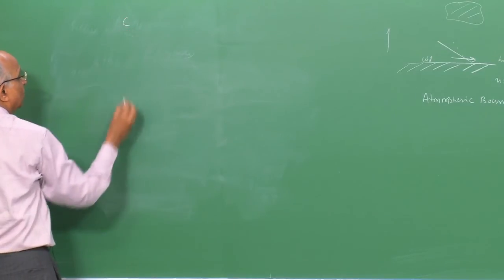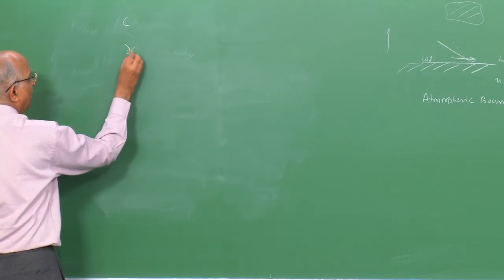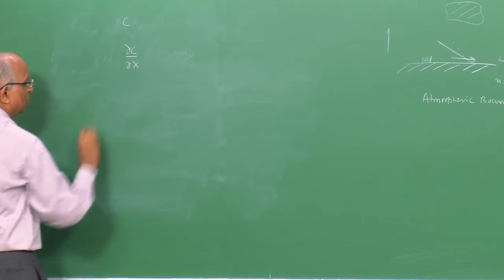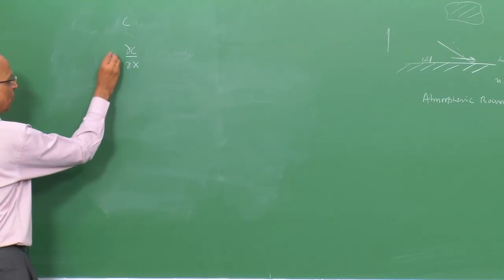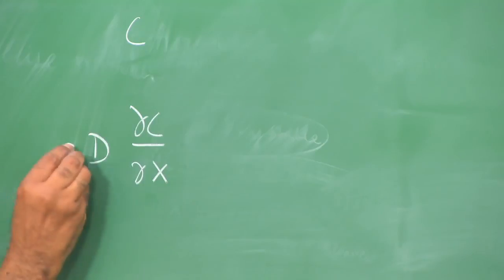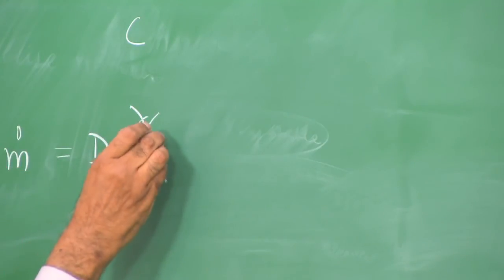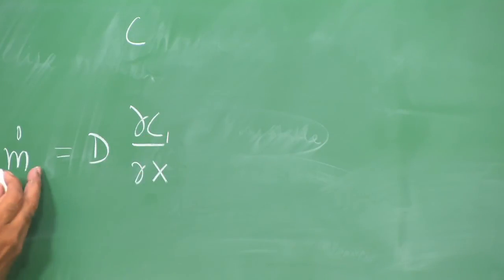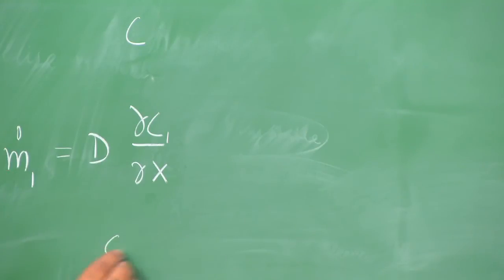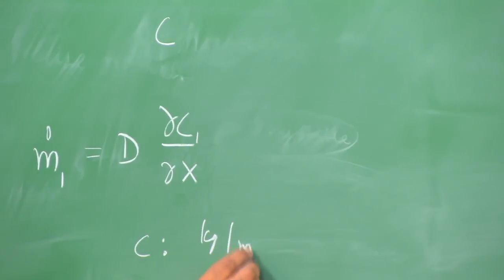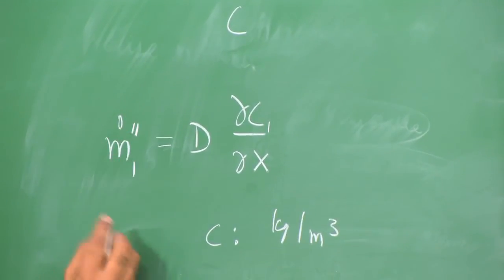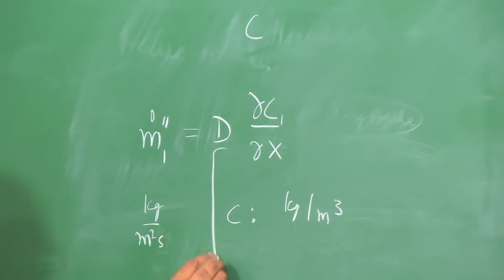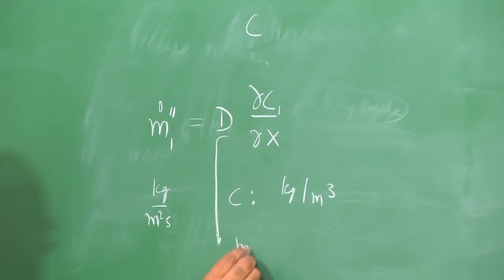Rather, I am looking at concentration, and when I talk in terms of concentration gradient dC by dx, let us consider one dimensional geometry, then I have a diffusion coefficient D. Because of a gradient, I have mass flux. That means I have concentration of some substance in a mixture, let us say 1. Because of this gradient, there is some mass flux. Therefore, I am talking of concentration in terms of kilogram per meter cube, mass flux in terms of kilogram per meter square second, and the unit of this D, which is the diffusion coefficient, is meter square by second.